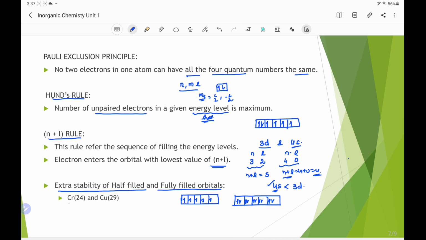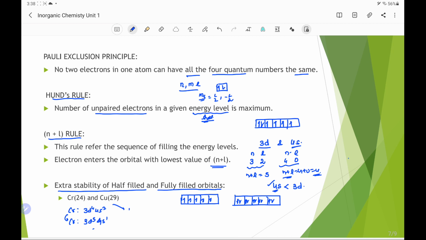Examples are: chromium has the outer configuration 3d4 4s2 as per the rule. But because of the extra stability of half-filled orbitals, the actual configuration of chromium is 3d5 4s1.